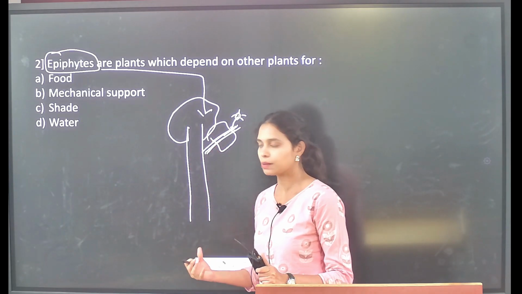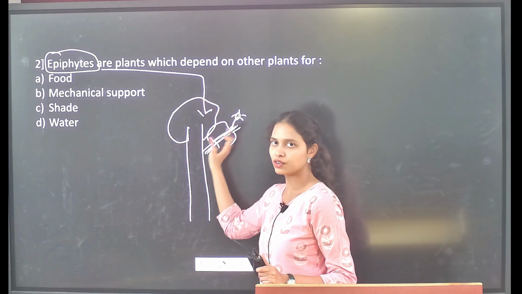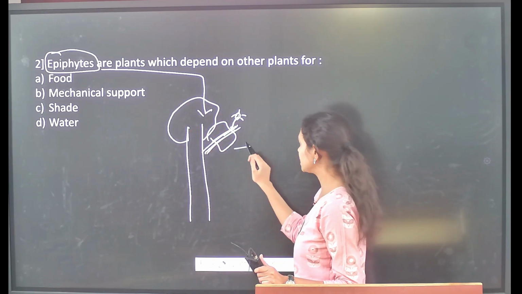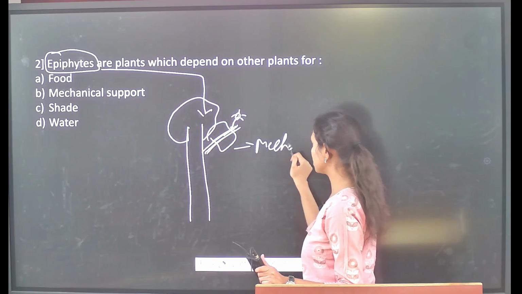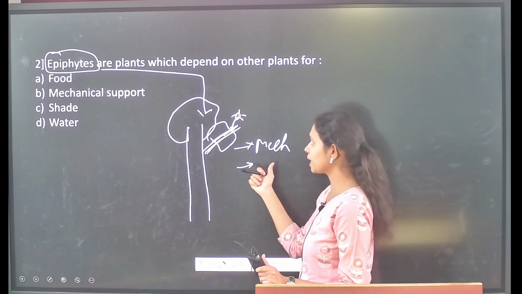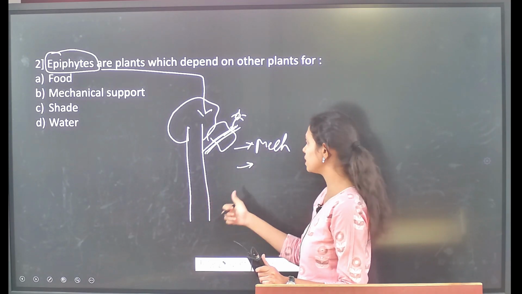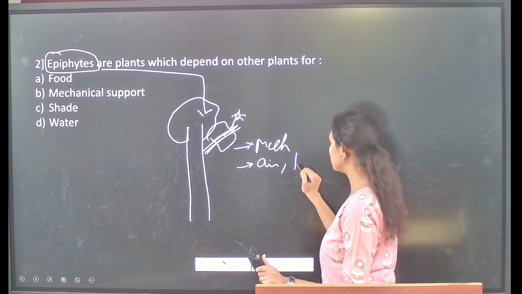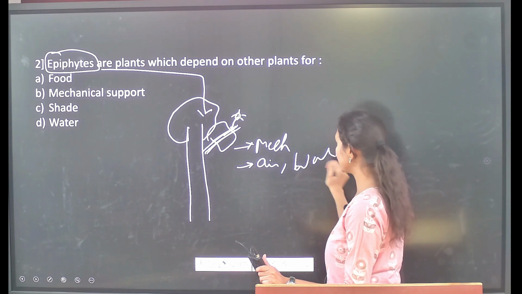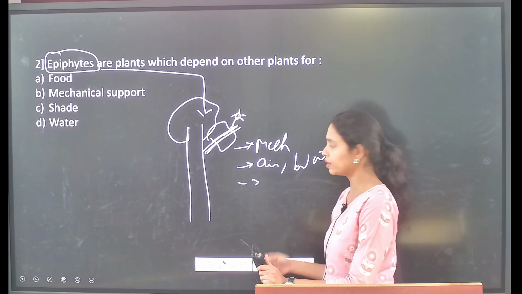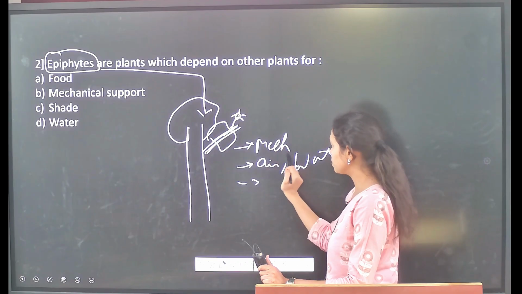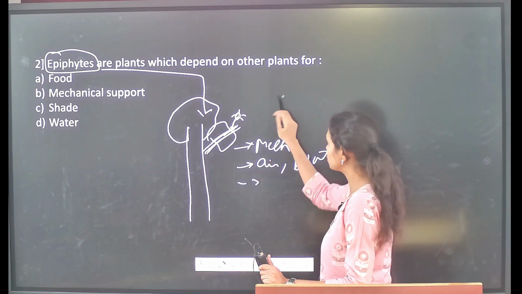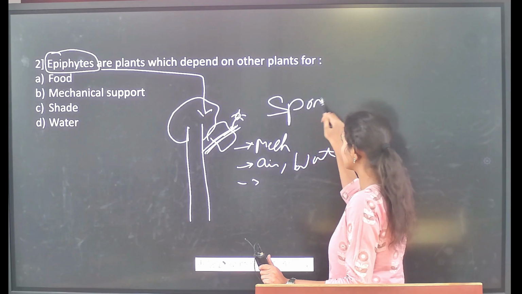in order to get the mechanical support from these host trees, and these epiphytes will seek only the mechanical support from the host plants, whereas they will get their air and also their water and nutrients through dew and rain, and they will absorb the water and nutrients through their specialized roots which are called the spongy roots.